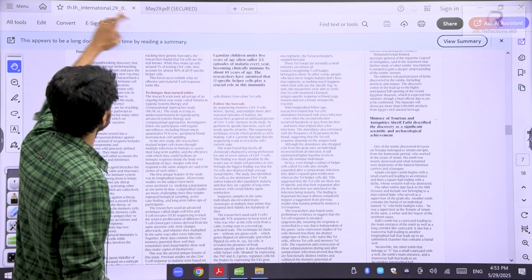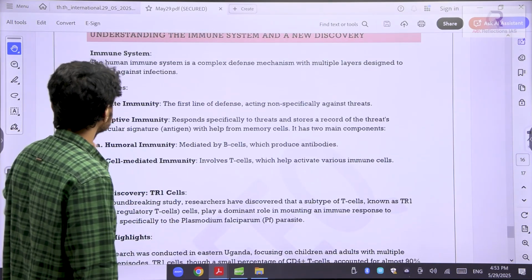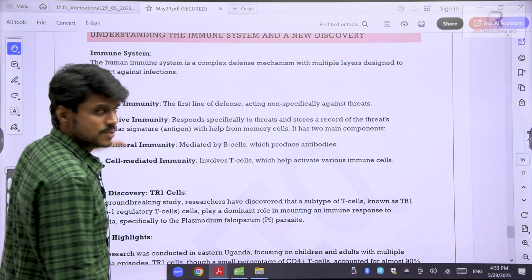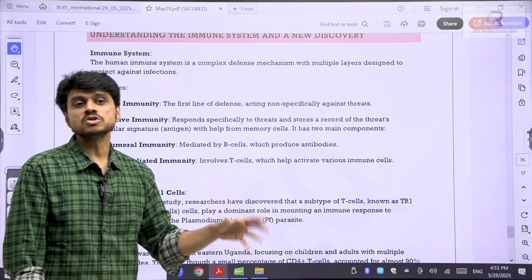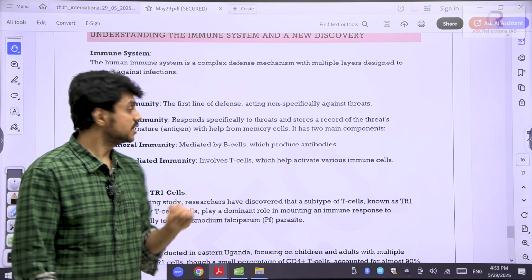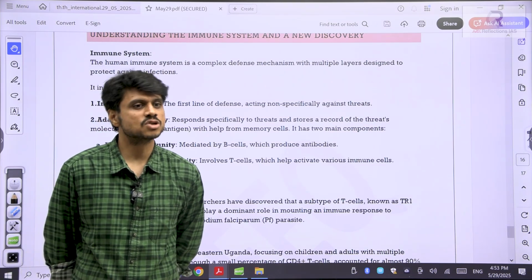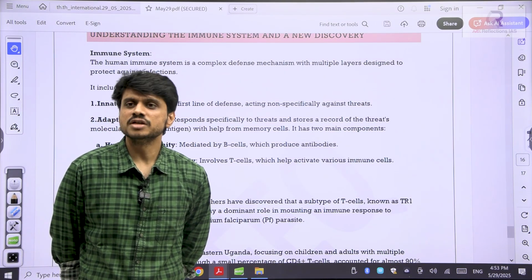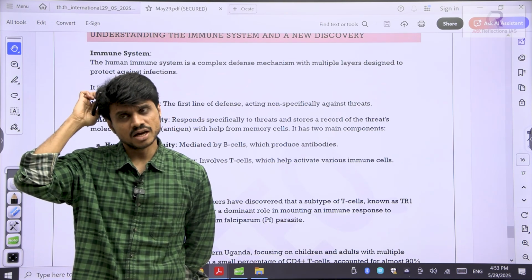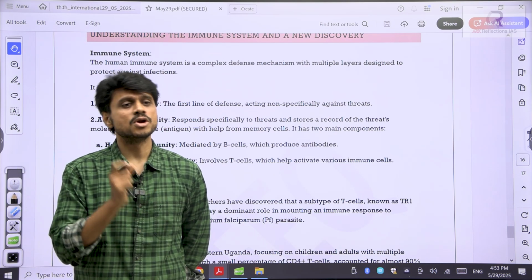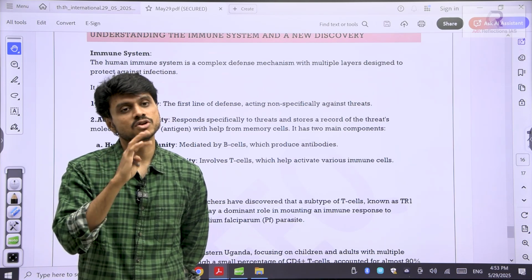So for that, let's understand a little bit about immunity, how our immune system functions. See, you have immunity in your body to defend your body from outside organisms or any kind of threats. There are two types of immunity, innate immunity and adaptive immunity. Innate means you got it by birth, naturally. If any disease or any external unwanted thing enters your body, naturally your body has the immunity and it will fight that and stop the infection.